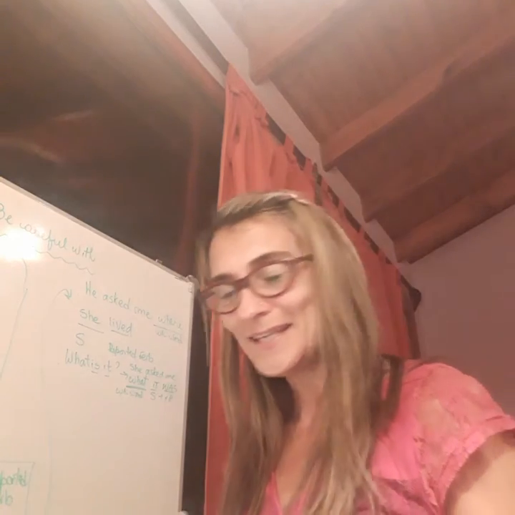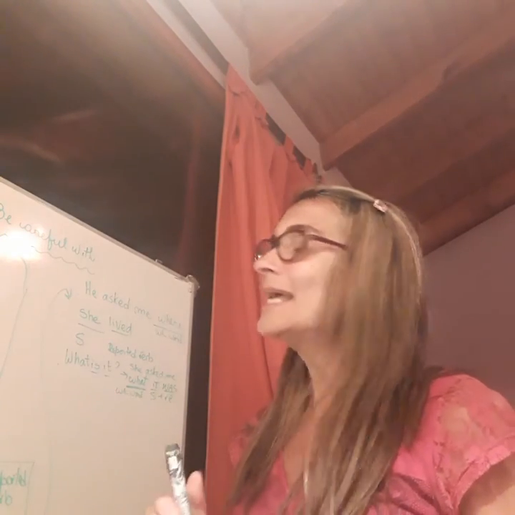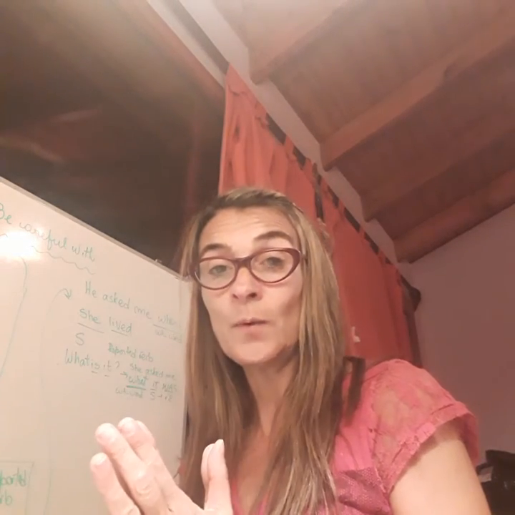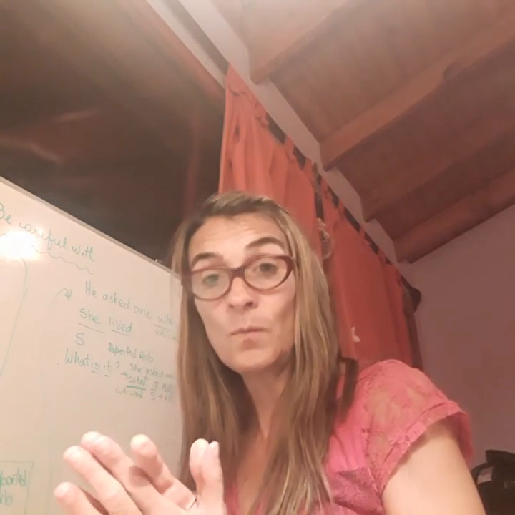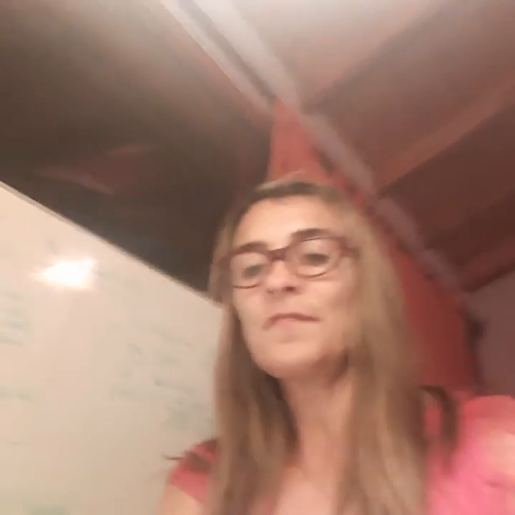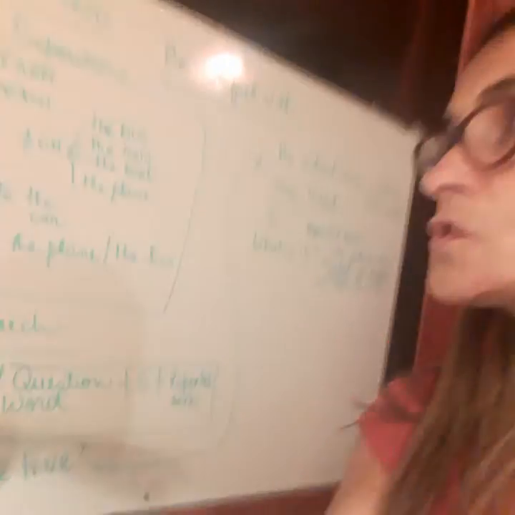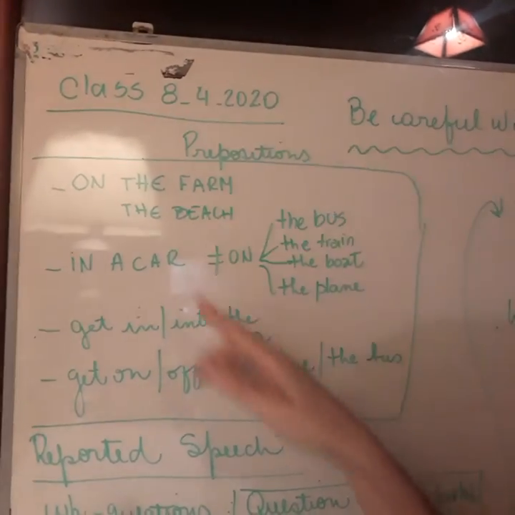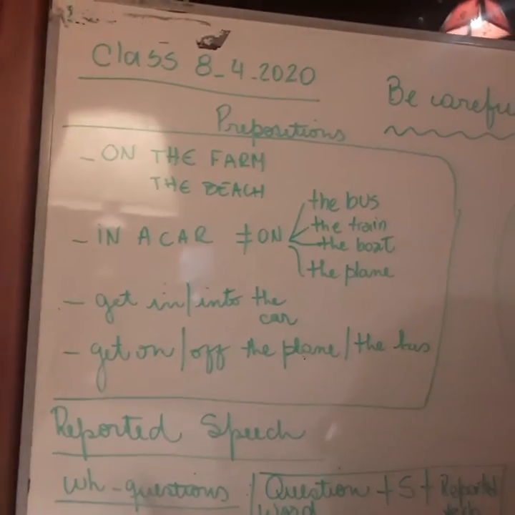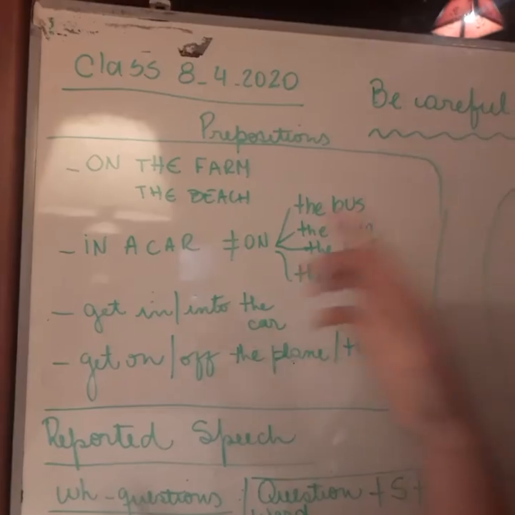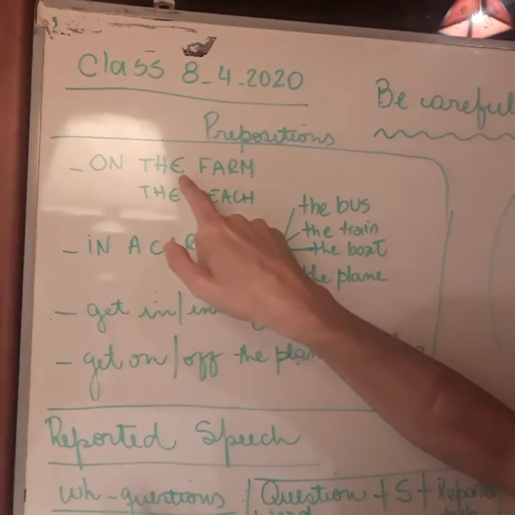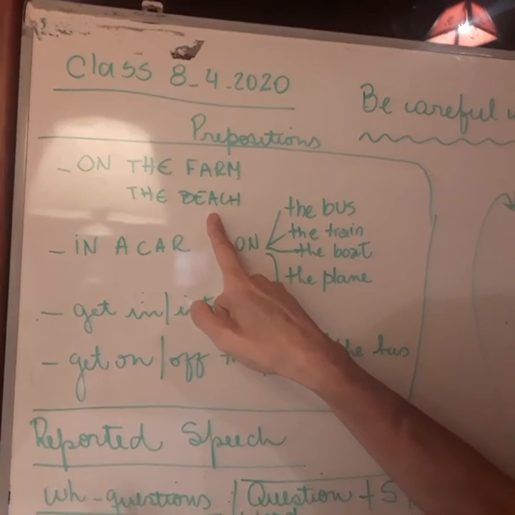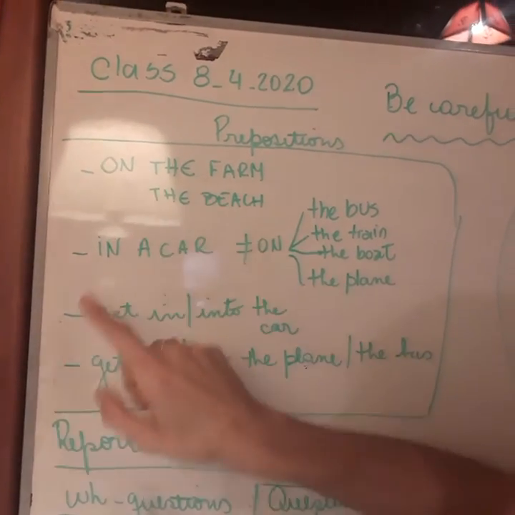It's nice. Bien. Let's start with most of the common mistakes I could see while I was marking your homework. This is something that I saw repeatedly. As regards prepositions, remember that it's on the farm or on a farm and on the beach. Always with on.